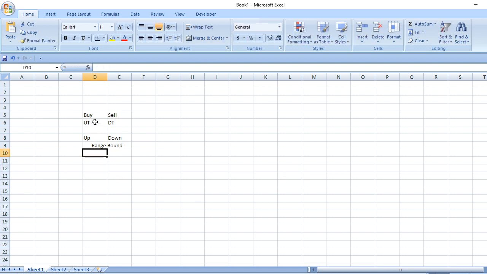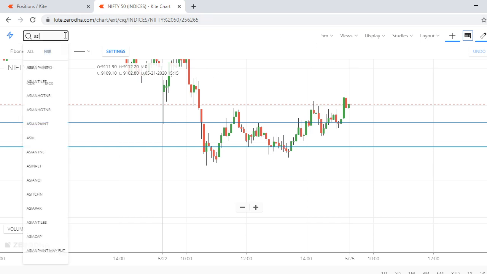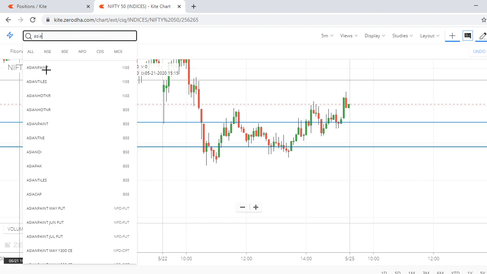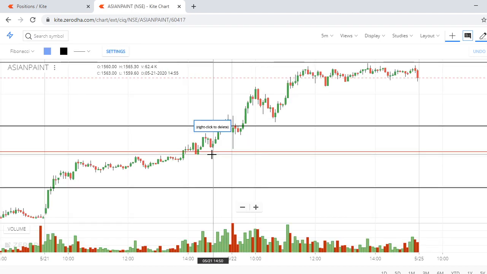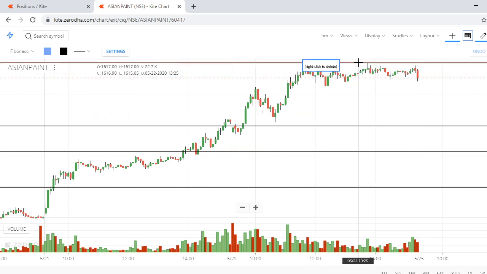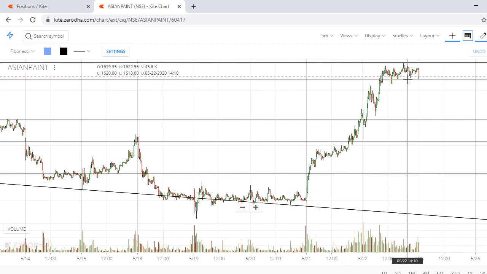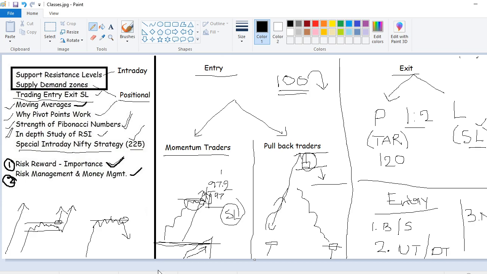Now I'll tell you. See, if you are going for buying but the stock is in downtrend, then you are going in the wrong direction. You are not supposed to take an entry. If Asian Paints is completely in uptrend for the past couple of days, and somebody is looking to short, then it is not a good time, because this is an uptrend. You need to wait for a reversal confirmation. Stock is in uptrend mode, you should wait.